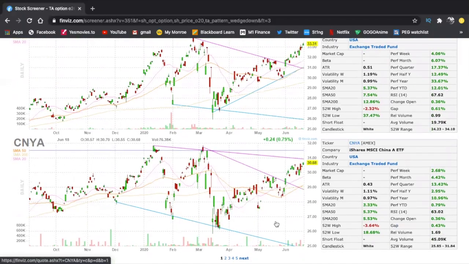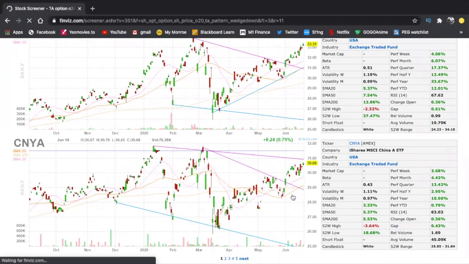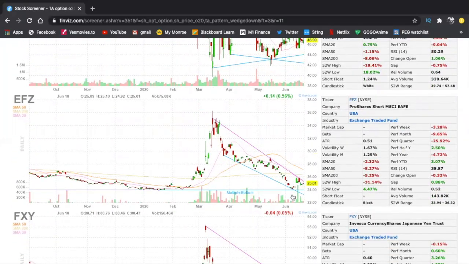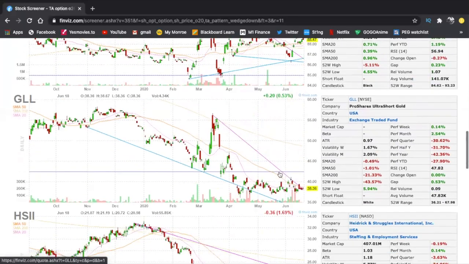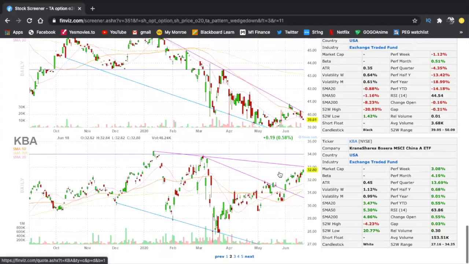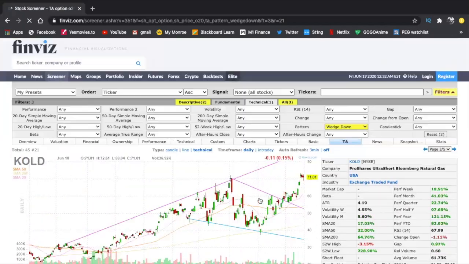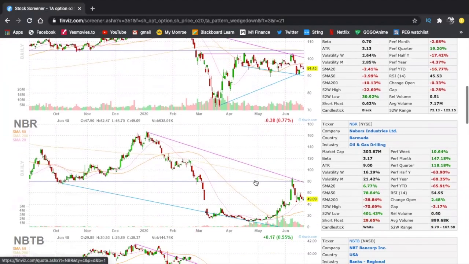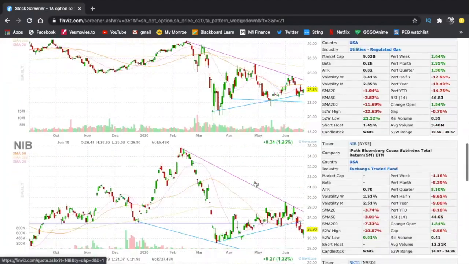These are kind of very ugly ETFs. I don't really like ETFs as much. Yeah, like this, for example. I don't like that. I don't like these. I don't like that either. Doesn't look good. These are definitely not stuff that I would trade. They're very not volatile. I don't like those. I don't like ETFs.